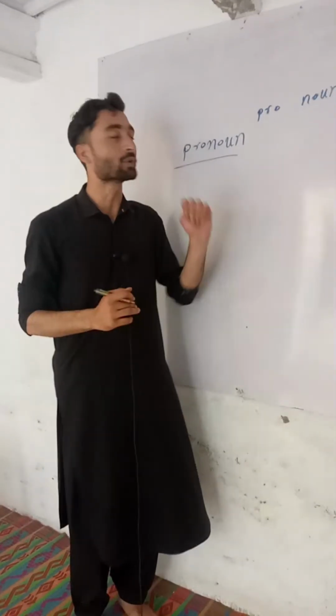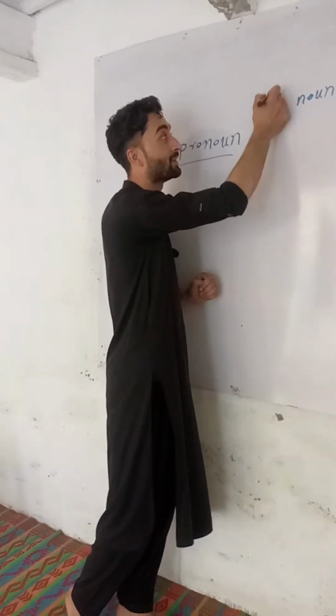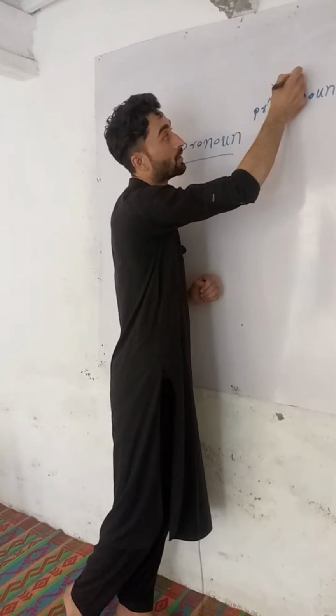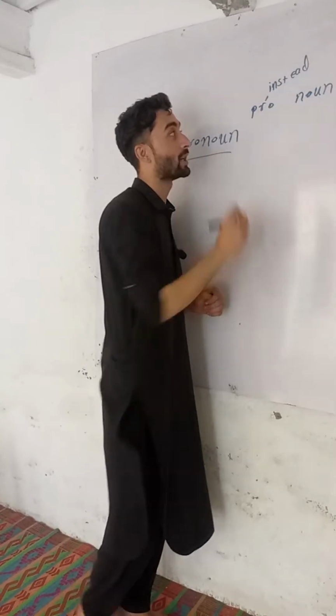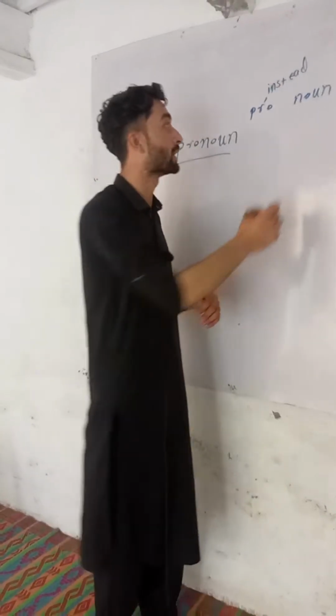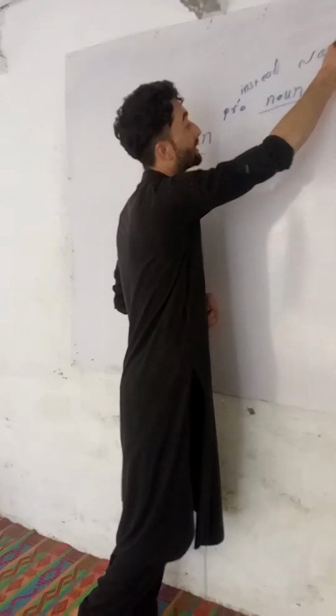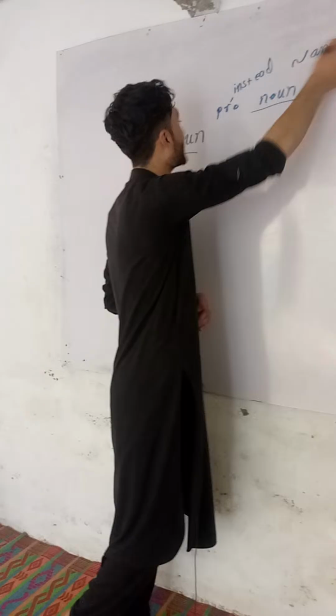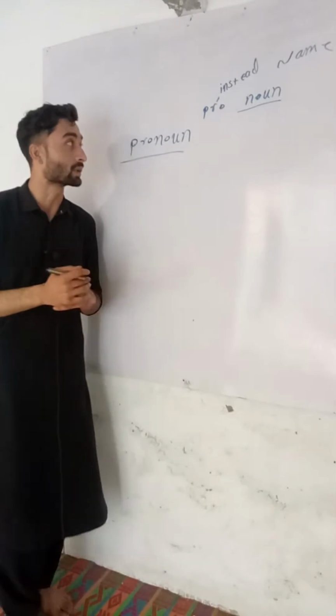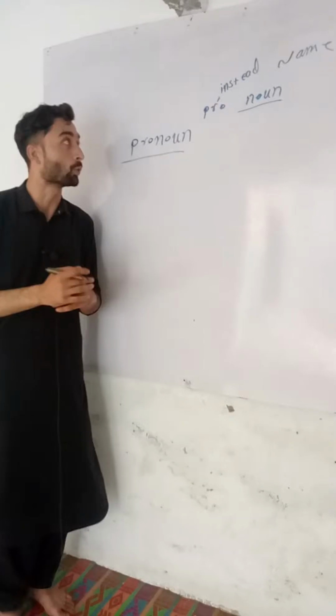So let's count what is pronoun and what is noun. Here I'm going to discuss pronouns and a state of. What does "a state of" mean? It means "in place of", and noun means name. So we can say that pronoun means in place of a noun. So let me explain to you what we use a pronoun for and why we need a pronoun.